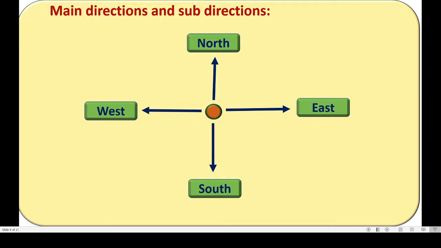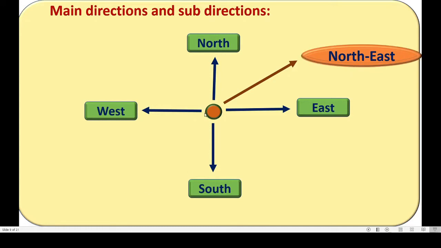And dear students, here between the north and east, see this direction is in between north and east, so it is named as northeast. Remember, we start the direction by using north first. We begin with north, okay? Northeast, because it is between north and east, so it is named as northeast. This is one sub-direction.